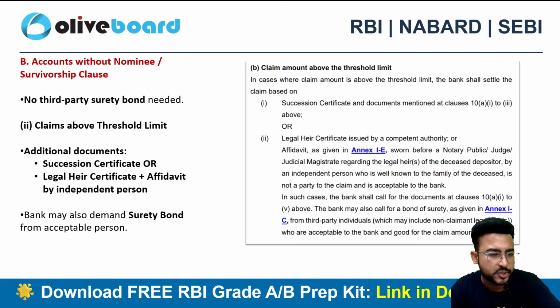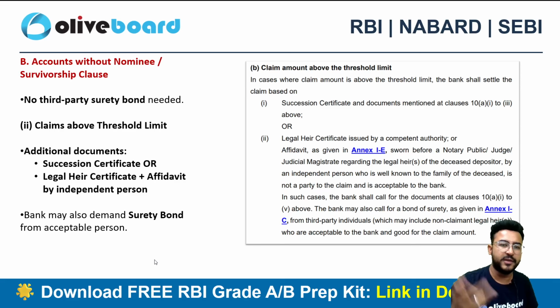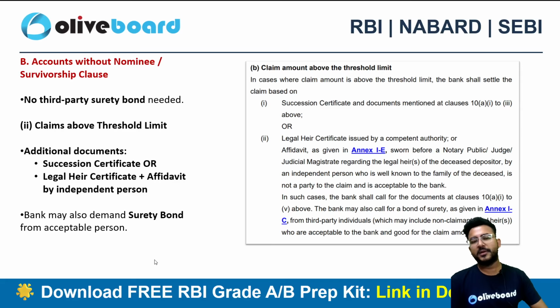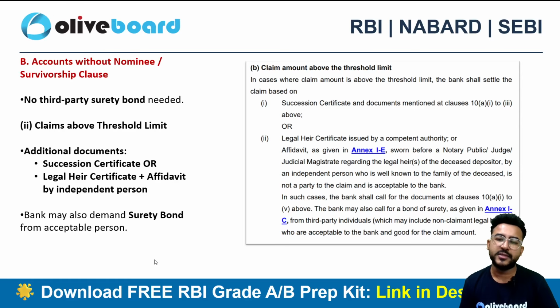What is a third party surety bond? Basically, this deposit was of the deceased person, and in this account we don't have a nominee, we don't have the survivor clause as well. So what we can do here is the bank needs to be sure that the bank is not taking any kind of risk, right? That's why sometimes the bank asks for a third party surety bond.